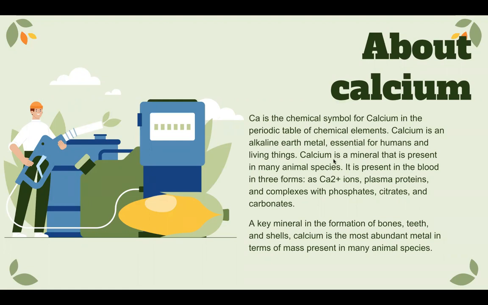It is present in blood in free form as the Ca2+ ion, bound to plasma protein, and complexed with phosphate, citrate, and carbonate. A key mineral in the formation of bone, teeth, and cells, calcium is the most abundant metal in terms of mass present in many animal species.